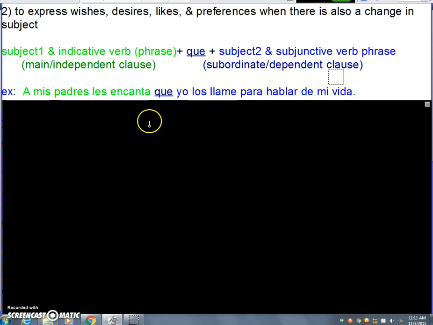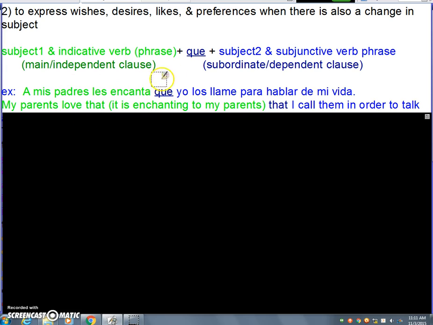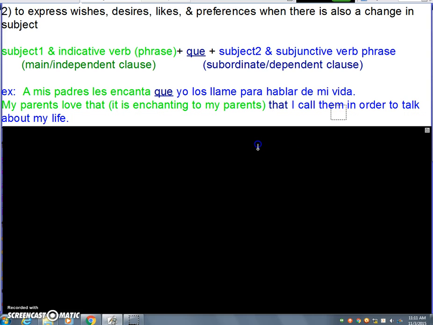Here's an example sentence. A mis padres les encanta que yo los llame para hablar de mi vida. What is this saying? Well, we know that it's saying my parents love that, or because encantar works like gustar, literally it is enchanting to my parents that I call them in order to talk about my life. Here is encantar in the regular present indicative, and here is llamar in the present subjunctive. And that's how these sentences work.